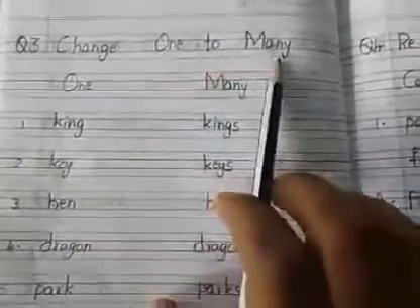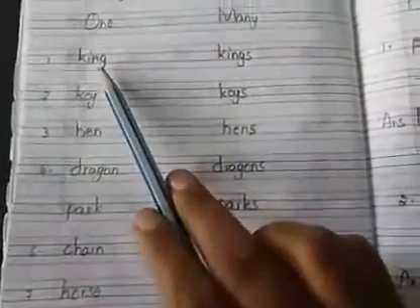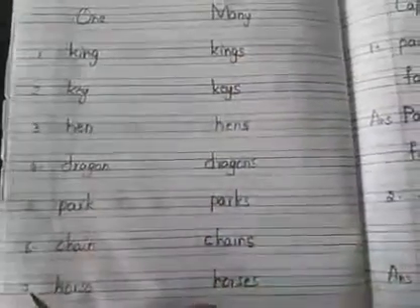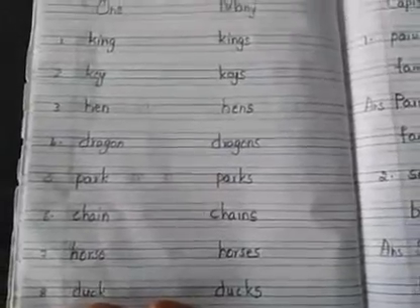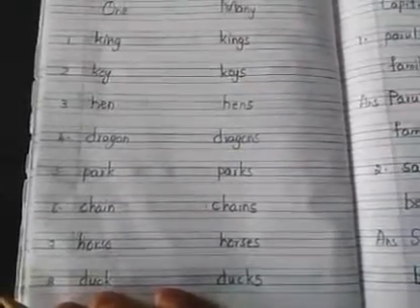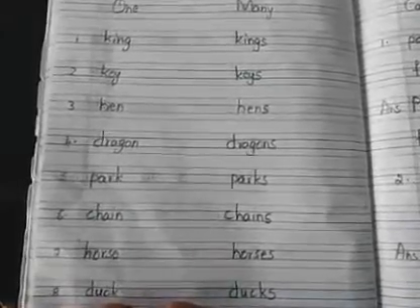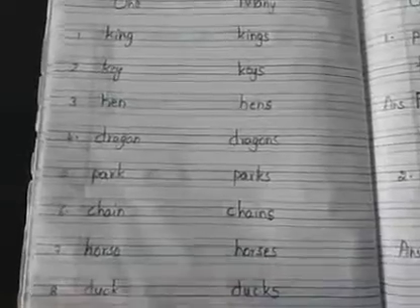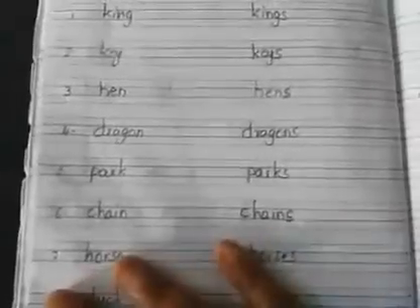Change one to many. Singular, plural. You all know. Okay? So you have to change one to many. You have to add the letter S, and for some words you have to add the letters ES. Okay, children? Watch, WATCH. Many, how will you write? WATCHES. Box also, BOX, box. BOXES, boxes. Fine? Okay, children, now come to the next bit.